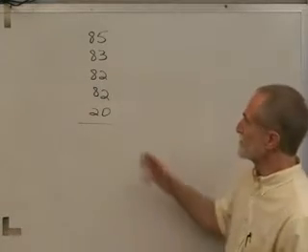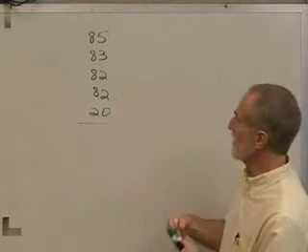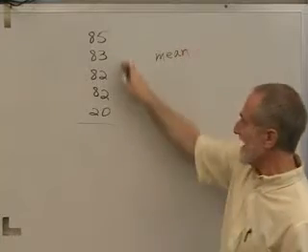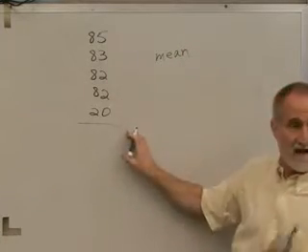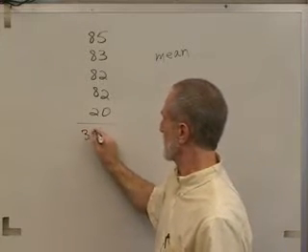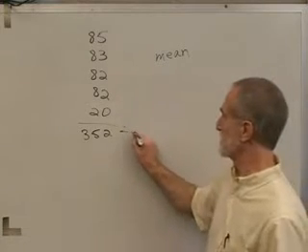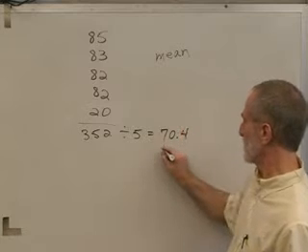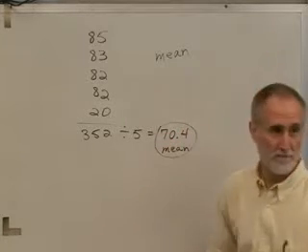Continuing about averages, we said that if we have a group of numbers and we're trying to find the mean, we add the values and divide by the number of values. So if someone had these 5 test scores, we would add them and then we would divide by the number of values. That would be 5. And we'd say this person's mean or average test score is 70.4.